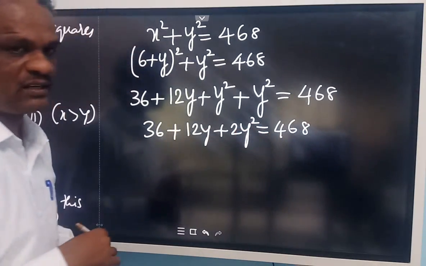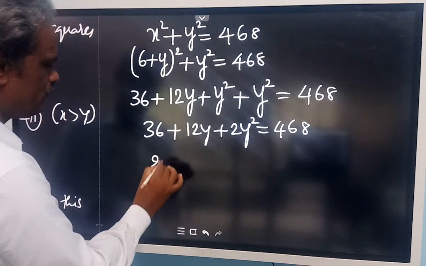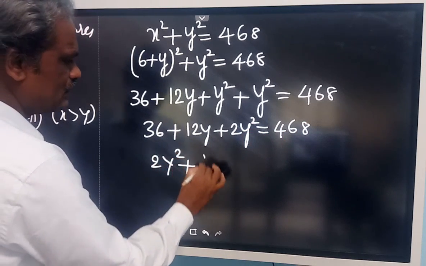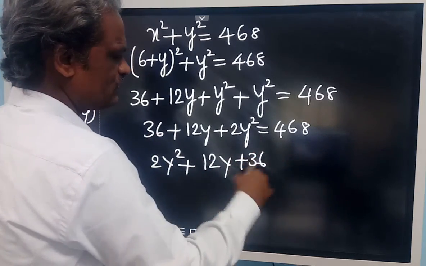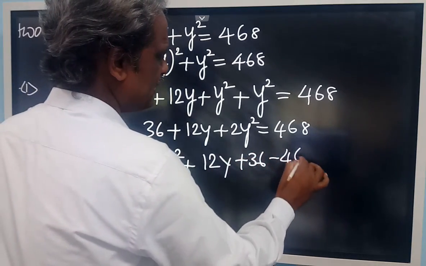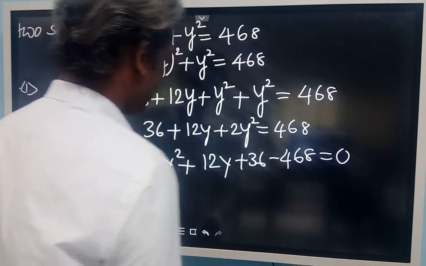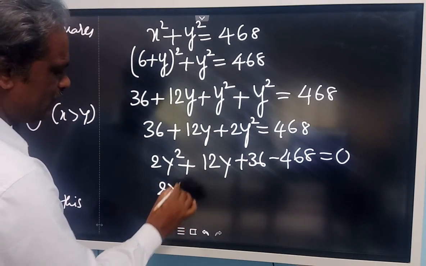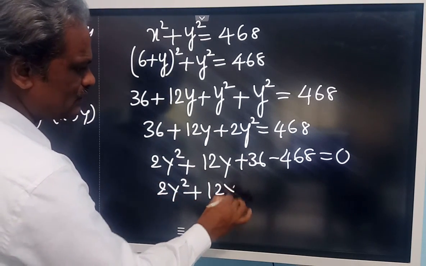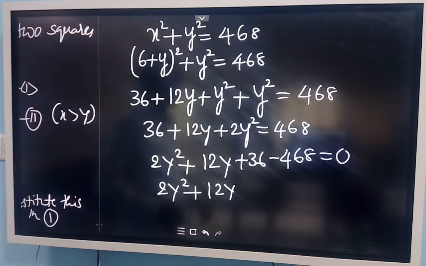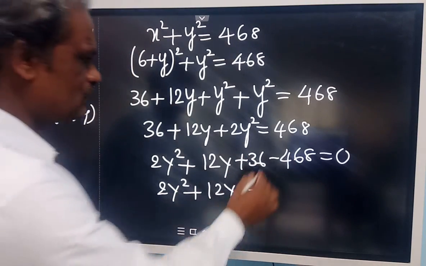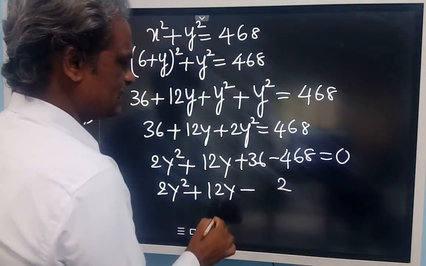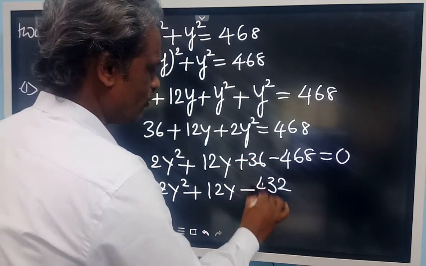Now keep it in the standard form. I will write 2y square first, then 12y, then 36. Transfer 468 to the left side, minus 468 is equal to 0. 2y square plus 12y plus 36 minus 468: 8 minus 6, 2; 6 minus 3, 3; and 4.